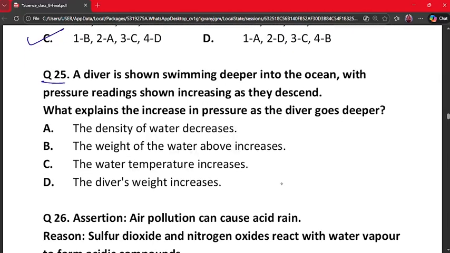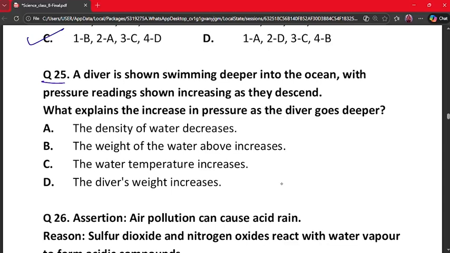A diver is shown swimming deeper into the ocean. With pressure readings shown increasing as they descend. What explains the increase in pressure as the diver goes deeper? A. The density of water decreases. B. The weight of the water above increases. C. The water temperature increases. And D. The diver's weight increases.